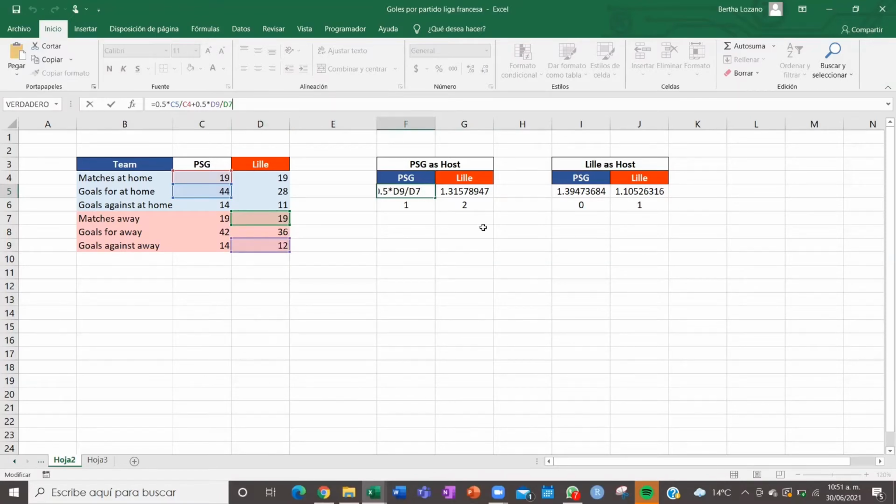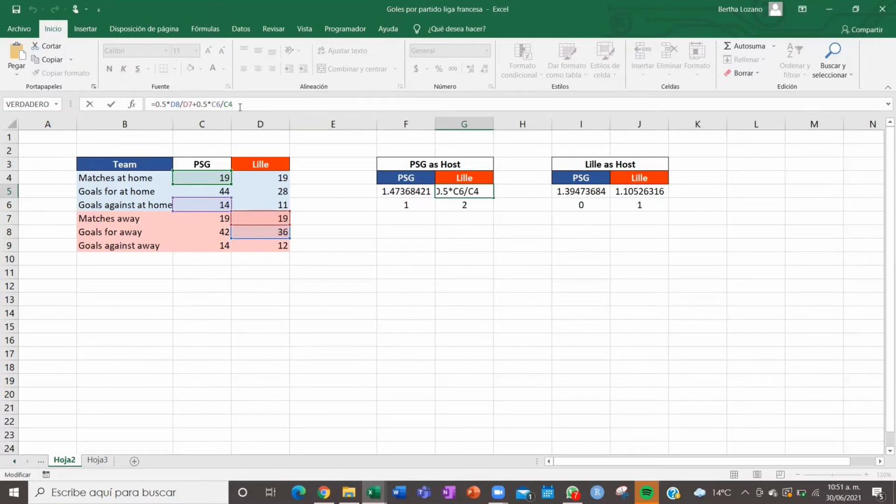And for the guests, in this case Lille, we are going to divide the goals against at home that PSG gets by the matches at home, plus the goals for away that Lille did divided by the matches away, and both multiplied by 0.5.